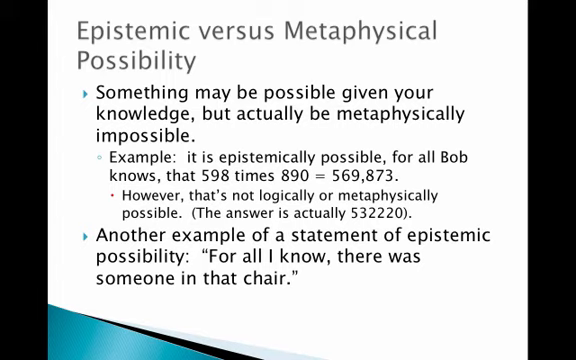Something may be possible given your knowledge, but actually be metaphysically impossible. So it is epistemically possible, for all Bob knows, that 598 times 890 is 569,873. However, it's not logically or metaphysically possible because the actual answer is 532,220. I calculated that in my head, if you were wondering. Remember, mathematical truths are necessarily true or false. Or necessarily true, I mean.